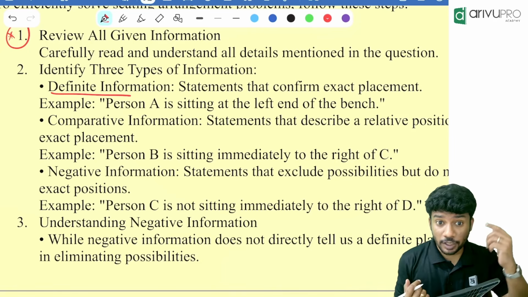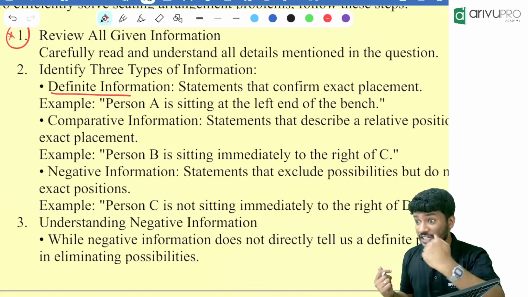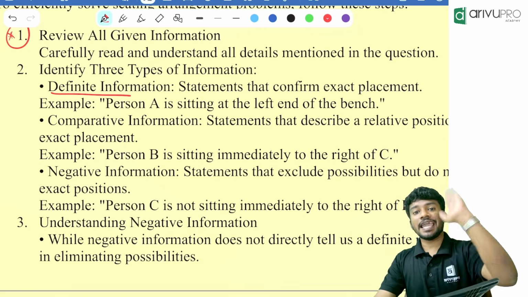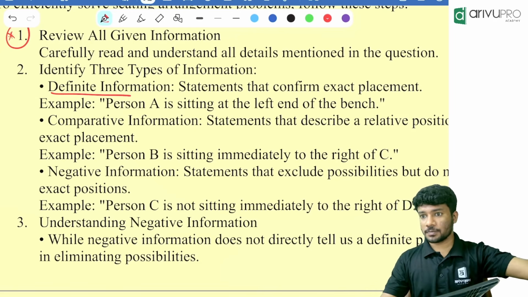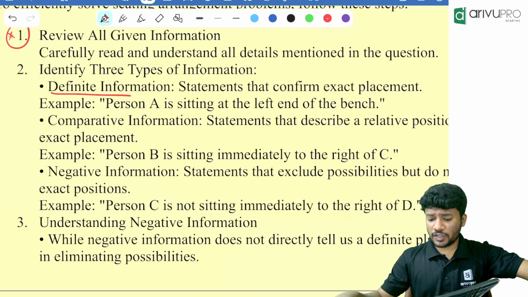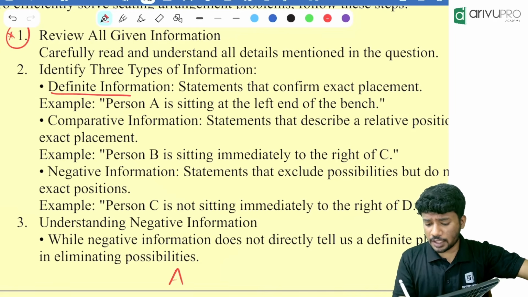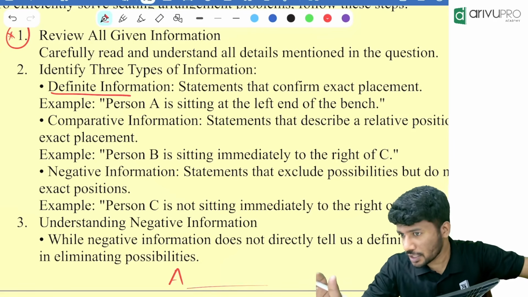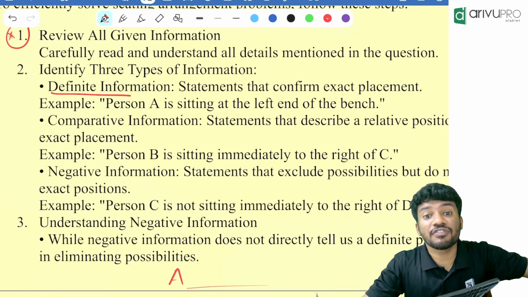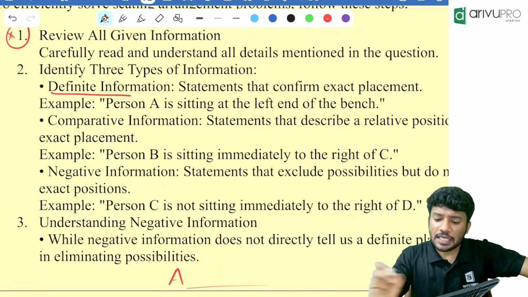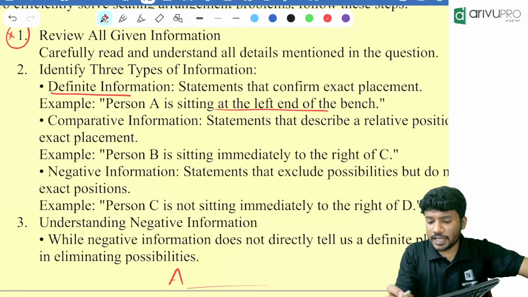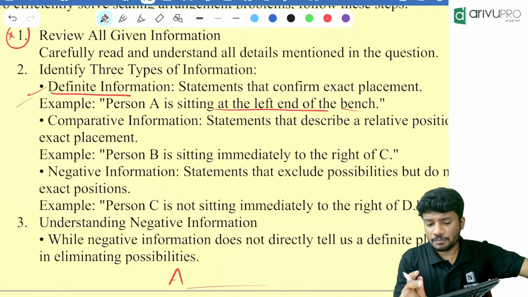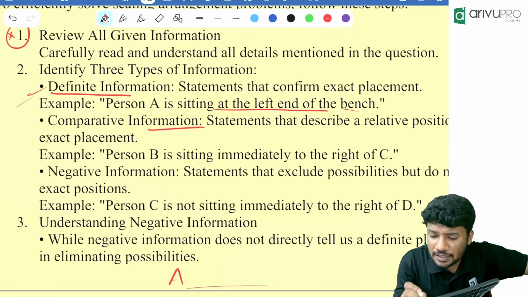What did I tell? Again, if there is a definite information, for example, like this: A is at the left end of the bench. So whenever we draw the picture also, A is at the left end of the bench. No matter what, we can start with that information. That is called as definite information. A is sitting at the left end of the bench is a definite information.